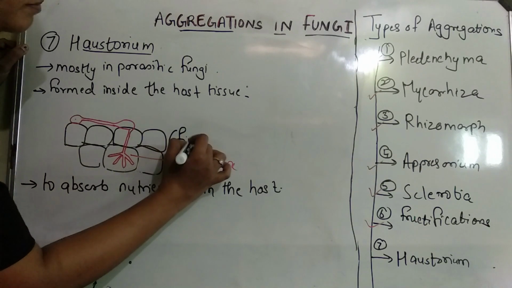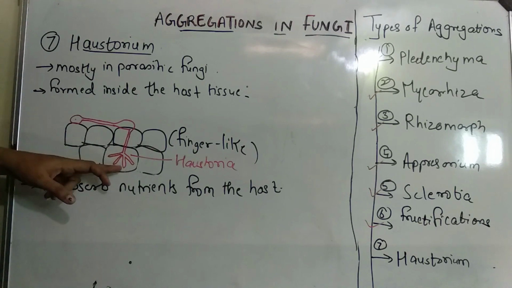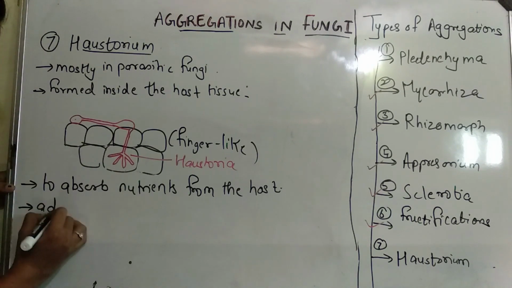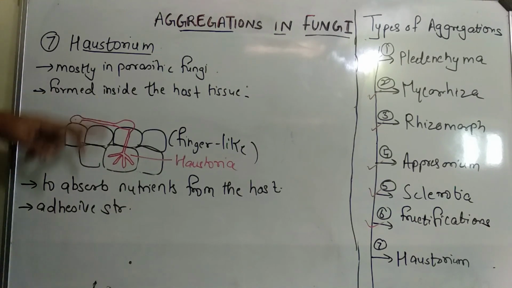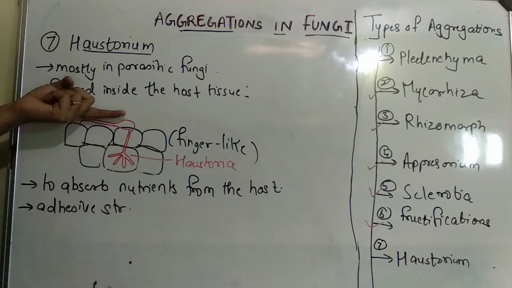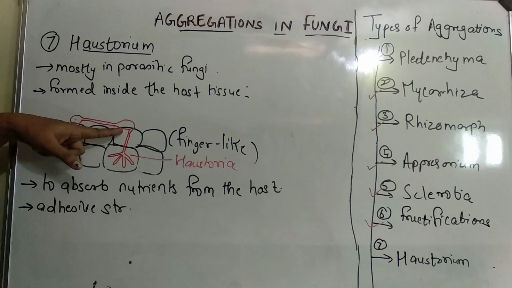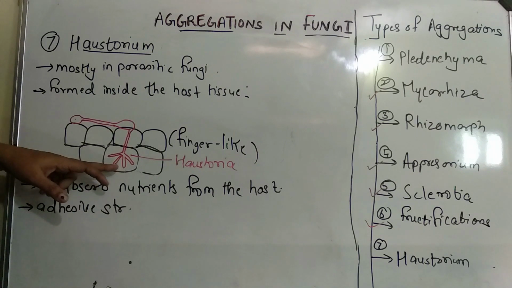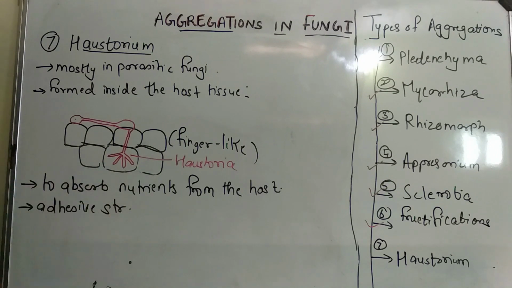So these Haustoria are basically finger-like projections which then suck nutrients from the host tissue. So it is a kind of adhesive structure. So what is the difference between Appressorium and Haustoria? Appressorium is always present on the surface of the host tissue where it will pressurize to produce a penetration peg, whereas Haustoria is an adhesive structure which will be formed inside the host tissue to absorb nutrients from the host tissue. So this is the importance of Haustoria.